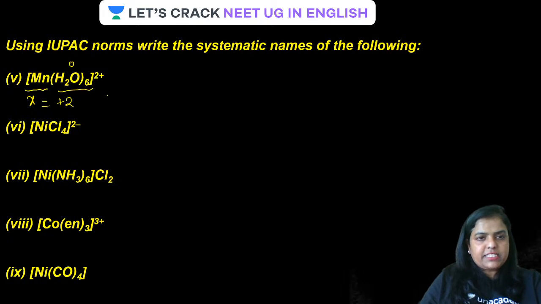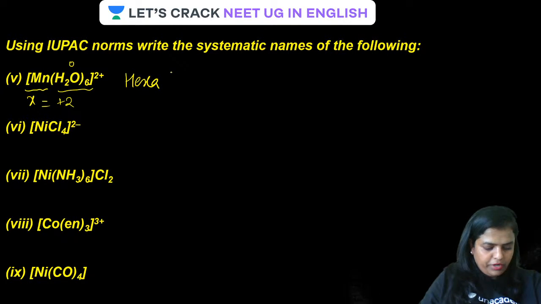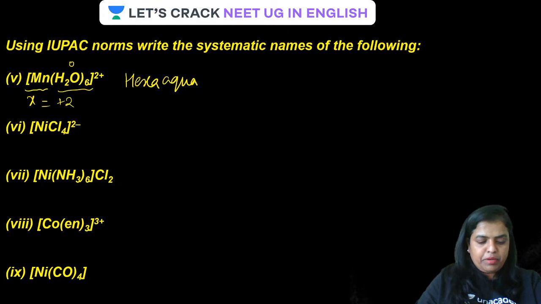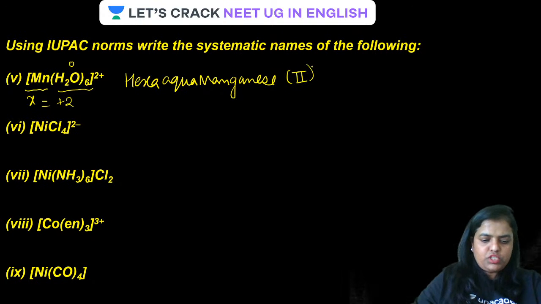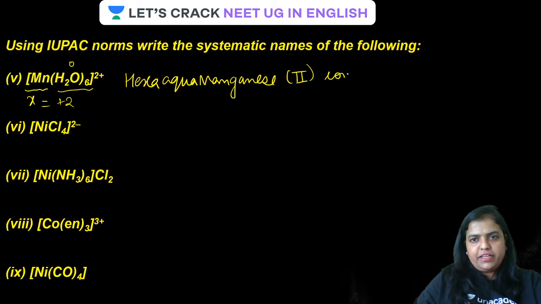So how will it be named, guys? It is simple. There are 6 water molecules, therefore this will be named hexa. And for water, as I told you just now, you use the term aqua. So it will be hexaaqua. I'm repeating, hexaaqua, and Mn is manganese. Simply a cationic complex, so manganese, with Roman numeral II inside the bracket, then ion. Is that clear?